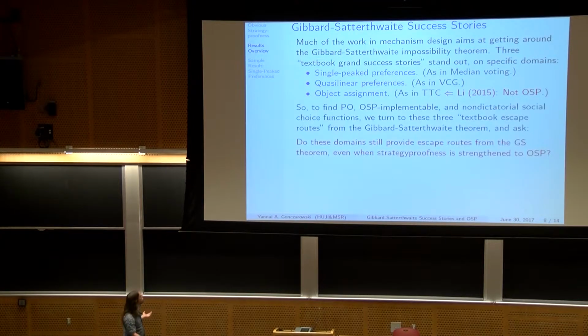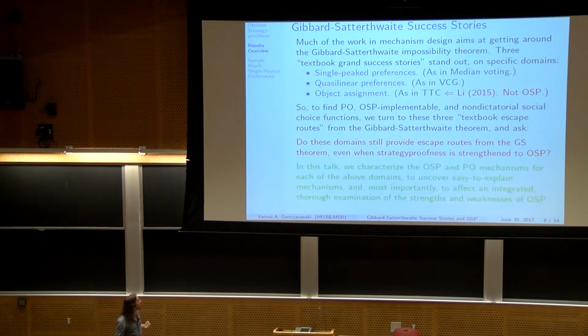So to find Pareto optimal and obviously strategy proof implementable social choice rules, that is, rules for which we have an obviously strategy proof mechanism that implements them, we turn to these 3 textbook escape routes from Gibbard-Satterthwaite and ask: do these domains still provide escape routes even when strategy proofness is strengthened to obvious strategy proofness? In this talk, we're going to completely characterize the obviously strategy proof and Pareto optimal mechanisms for each of the above 3 domains. And we're going to do that for 2 reasons.